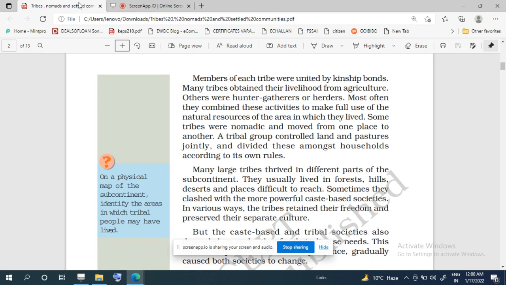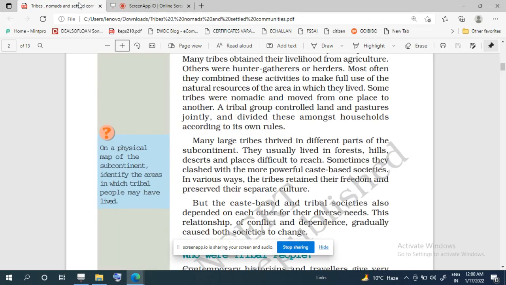So, in a tribal society, the members are connected to each other by kinship. Kinship means they all have some kind of blood relationship. And these tribals usually did agriculture in order to earn their livelihood. Sometimes they were hunter gatherers or herders, and they were very dependent on their surroundings, on the natural resources, to fulfill their needs of life.